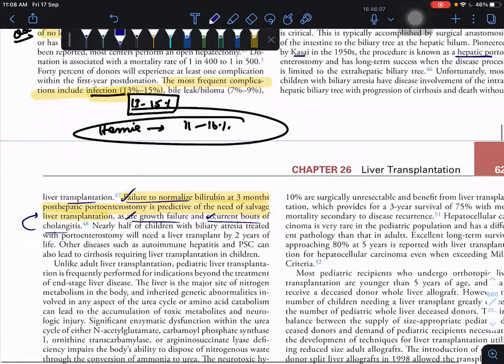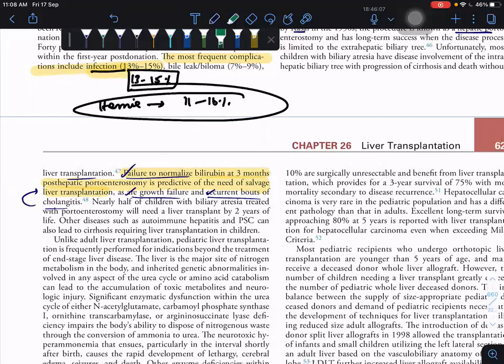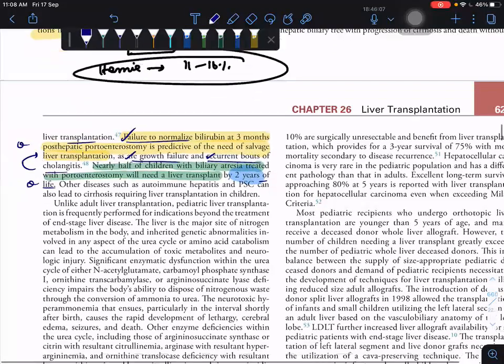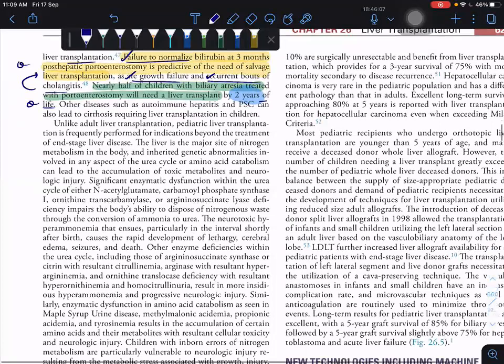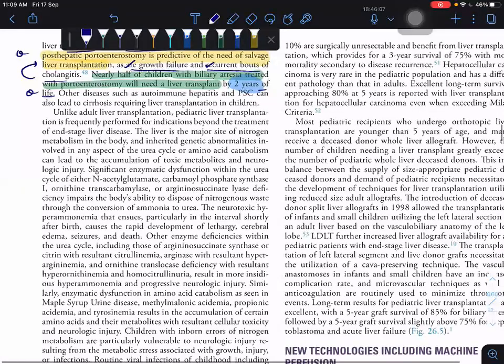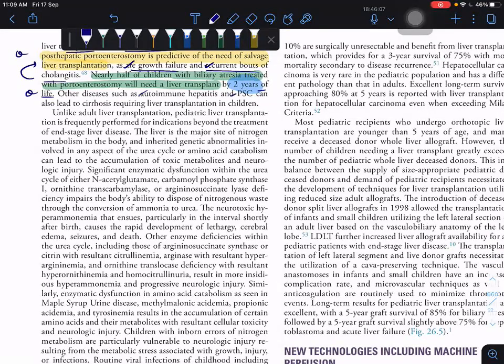Nearly half of the children with biliary atresia treated with the portoenterostomy will need a liver transplant by 2 years of life. What are the other diseases in which children need a surgery? Autoimmune hepatitis and PSC.